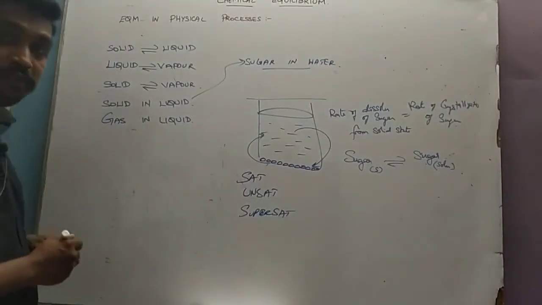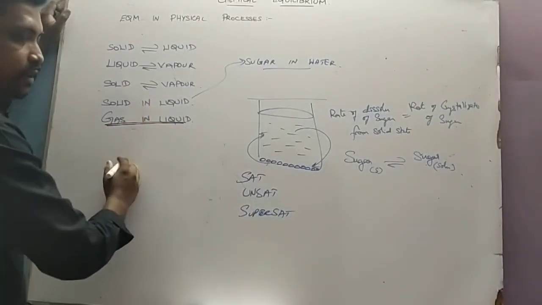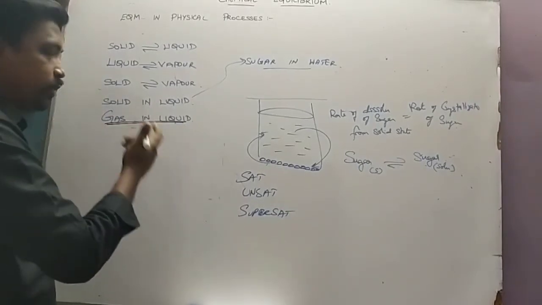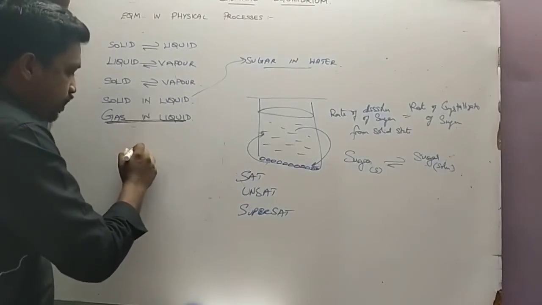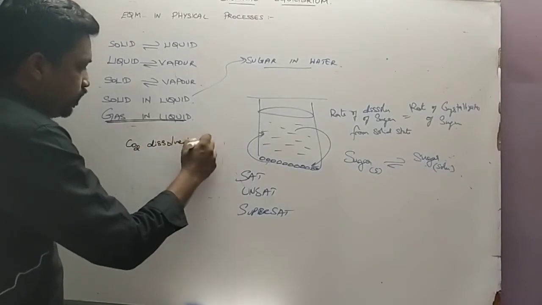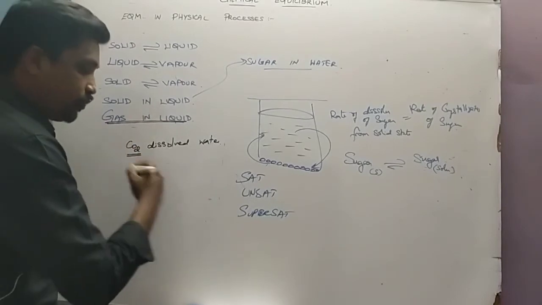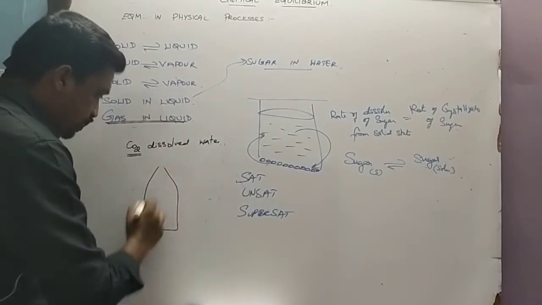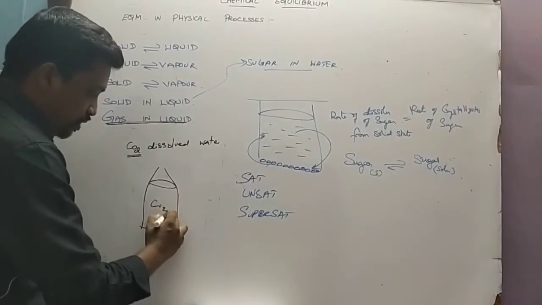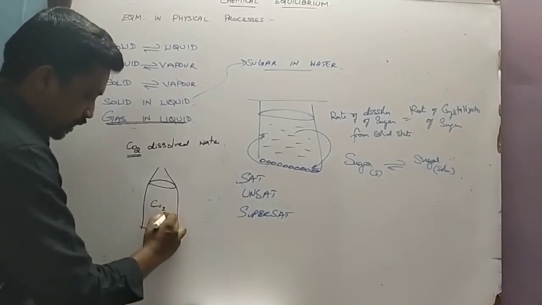Now we are going to deal with the final type of physical equilibrium, the gas in liquid. You may have bought soda from the shop. There it is carbon dioxide gas dissolved in water. Consider this as soda. There will be carbon dioxide in dissolved state, solution state. I'll write it as SOLN for short.